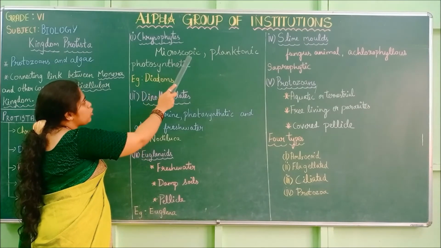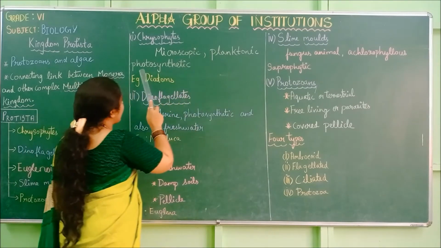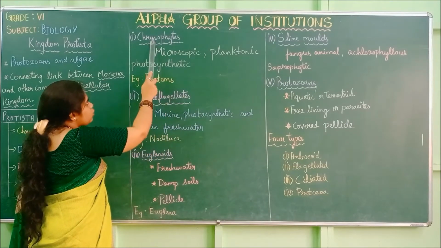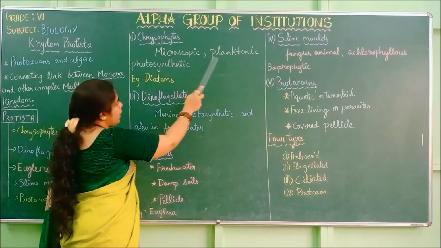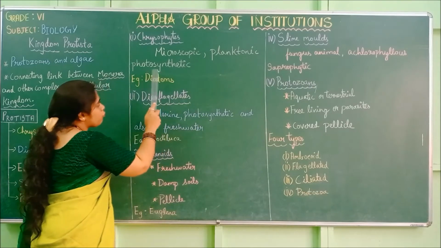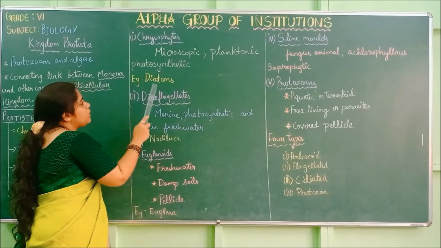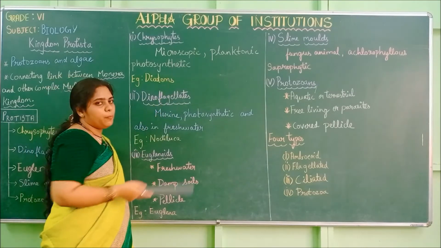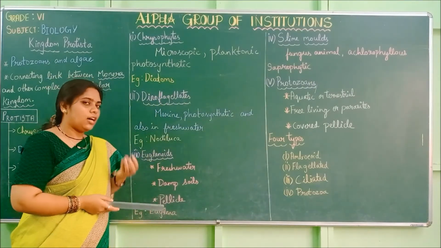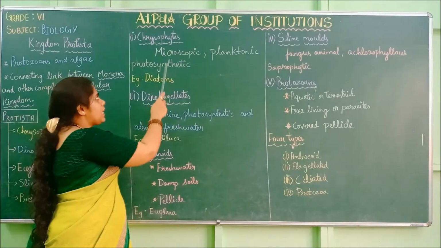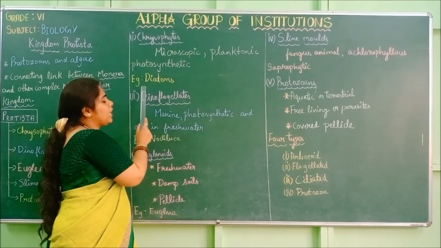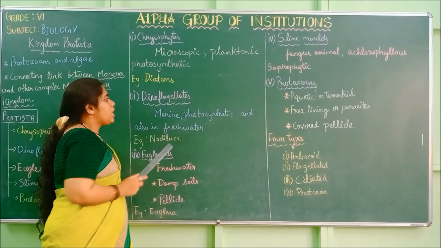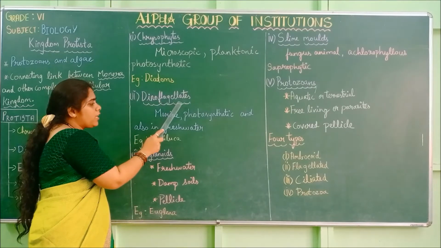They are microscopic, planktonic and photosynthetic. Chrysophytes are microscopic, planktonic and photosynthetic. Example, diatoms. So diatoms are small microscopic creatures. They are photosynthetic and it is an example for chrysophytes. Next is dinoflagellates.